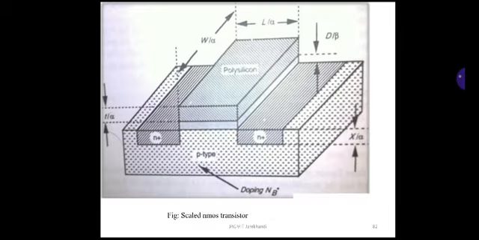This is the diagram of a scaled NMOS transistor, in which the unscaled transistor is scaled by adjusting the dimensions of the given transistor. The figure leads to a scaled NMOS transistor.